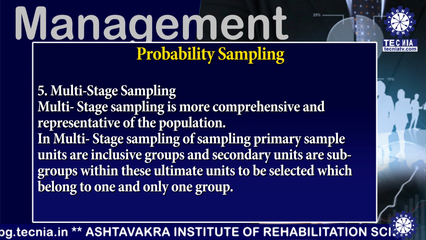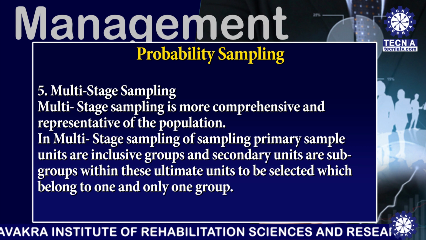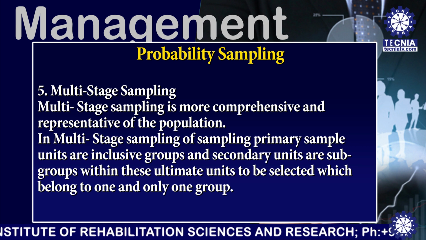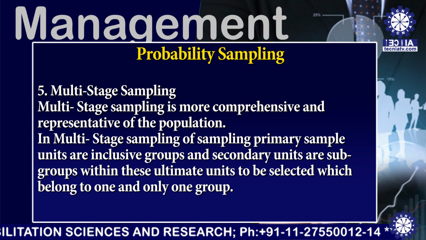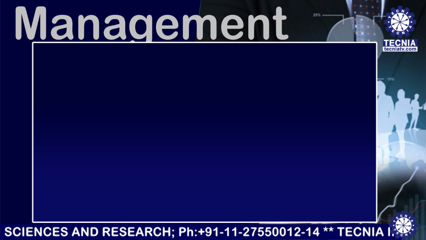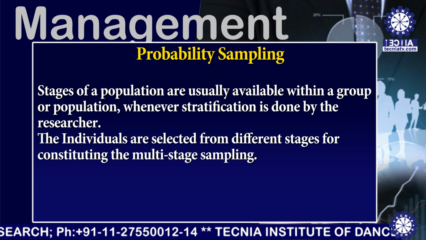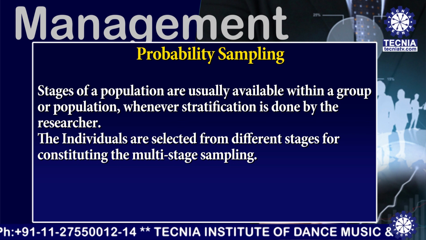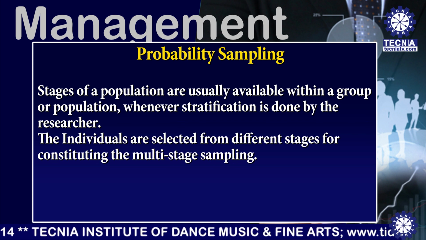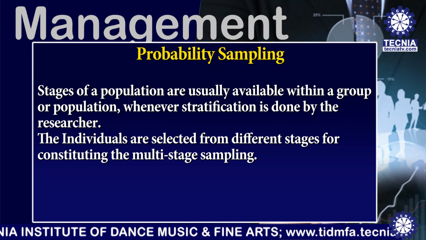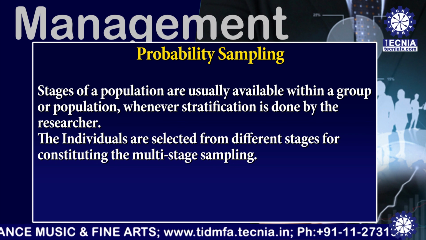In multi-stage sampling, primary sample units are inclusive groups and secondary units are subgroups. Within these, ultimate units are to be selected which belong to one and only one group. The stages of populations are usually available within a group or population whenever a stratification is done by the researcher. The individuals are selected from different stages for constituting the multi-stage sampling.